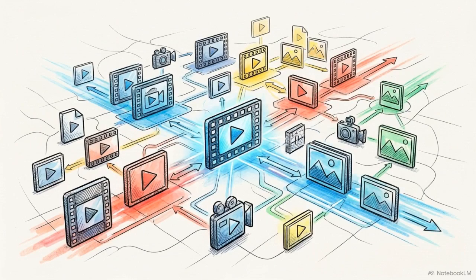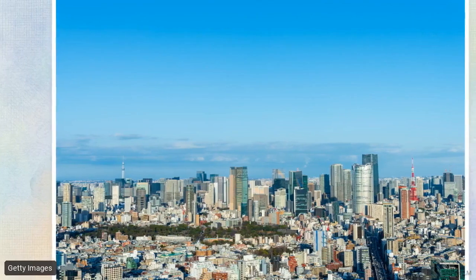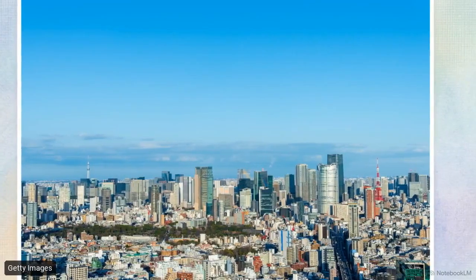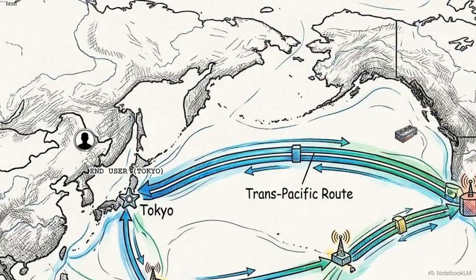For static files like videos or images, we use a specialized cache called a content delivery network. If your main servers are in Virginia, a user in Tokyo normally pays a high cross-ocean delay. A CDN places an edge server in Tokyo, serving that file in milliseconds.